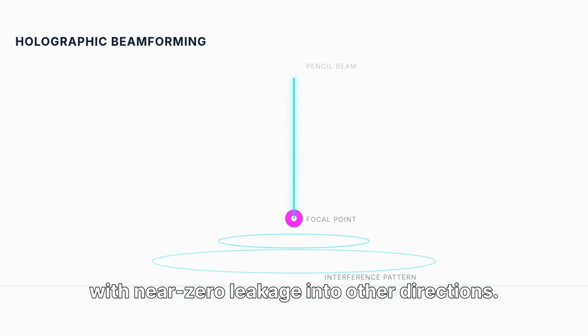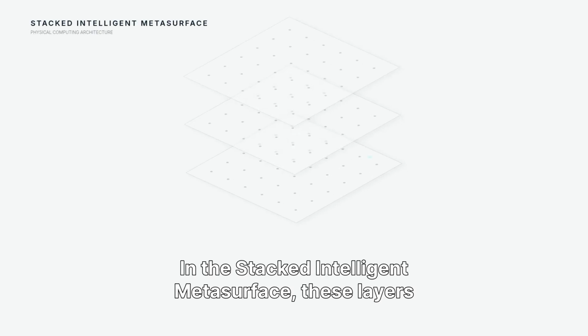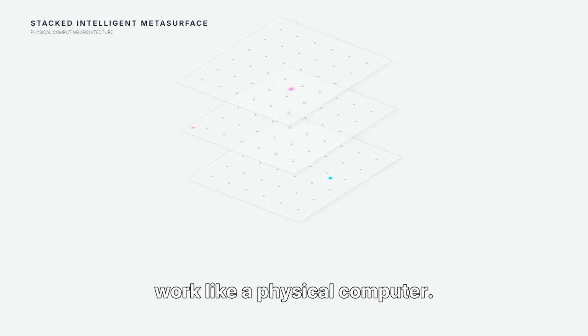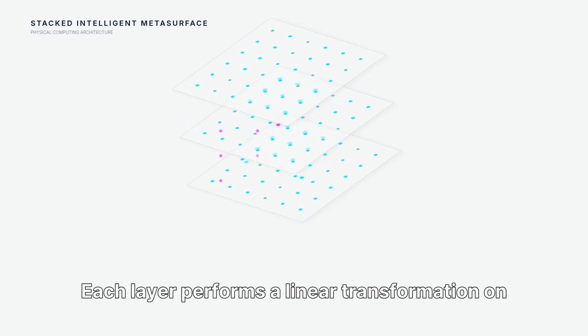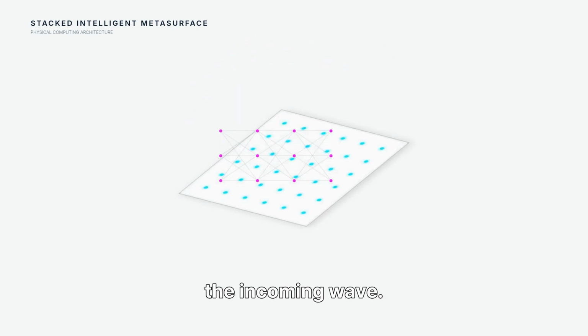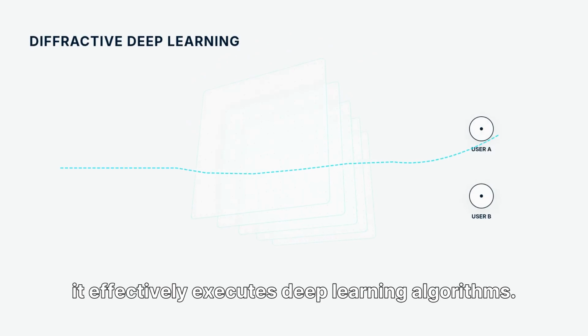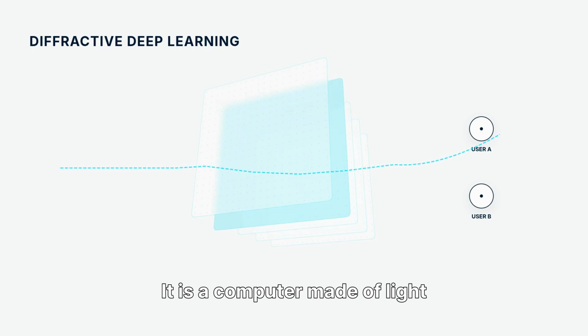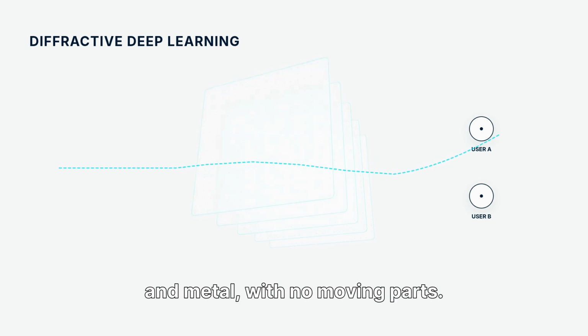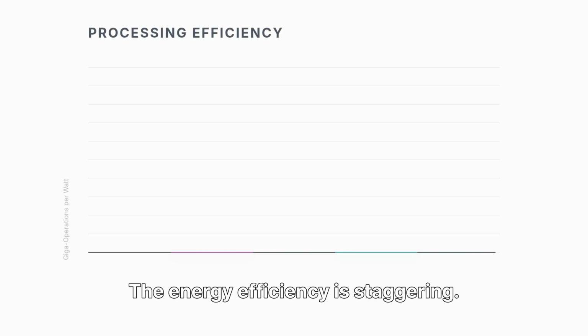leakage into other directions. In the stacked intelligent metasurface, these layers work like a physical computer. Each layer performs a linear transformation on the incoming wave. As the wave diffracts through multiple layers, it effectively executes deep learning algorithms. It is a computer made of light and metal with no moving parts. The energy efficiency is staggering.